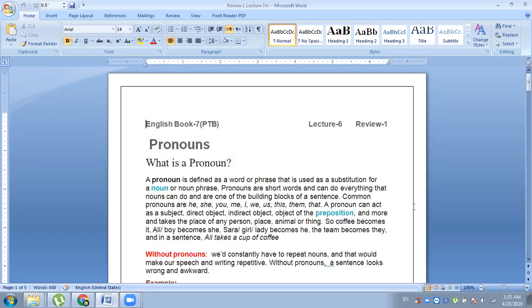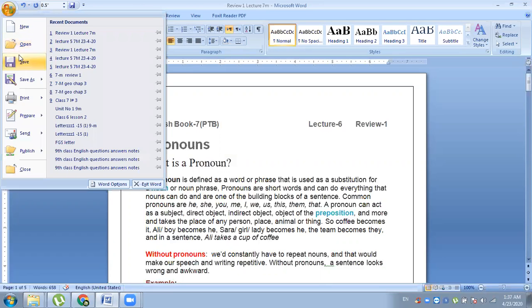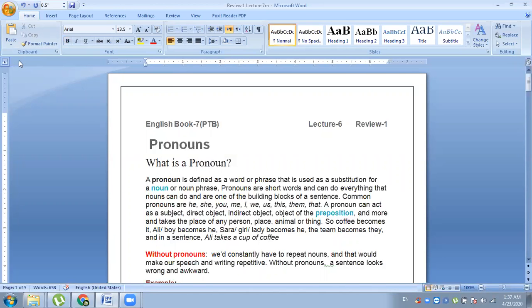So, coffee becomes it, Ali, a boy, becomes he, Sarah, any girl, any lady, will become she, and the team will become they, and the people will become they. And if there is a sentence, Ali takes a cup of black coffee.